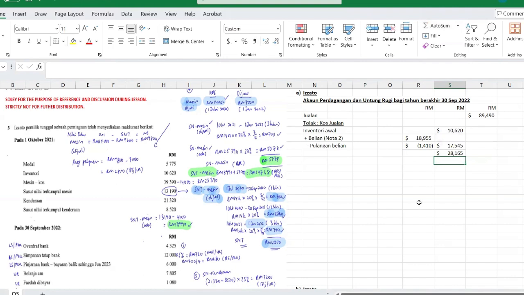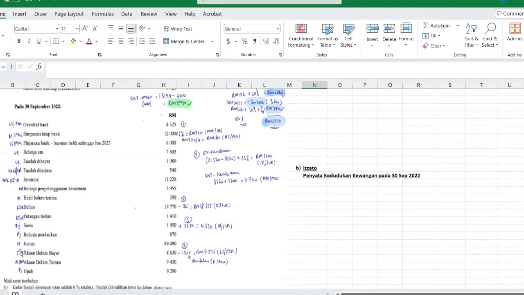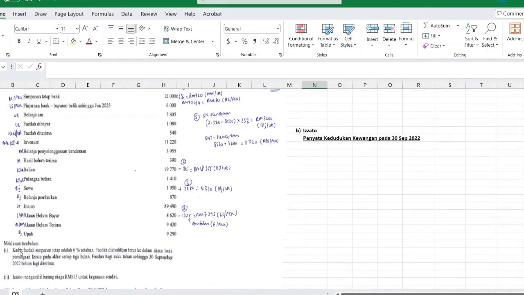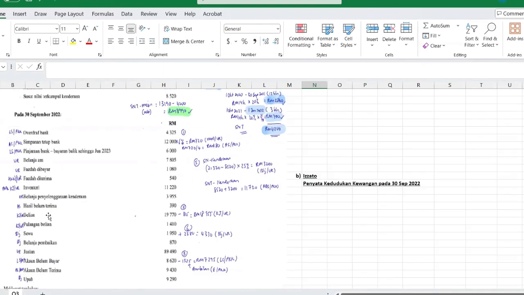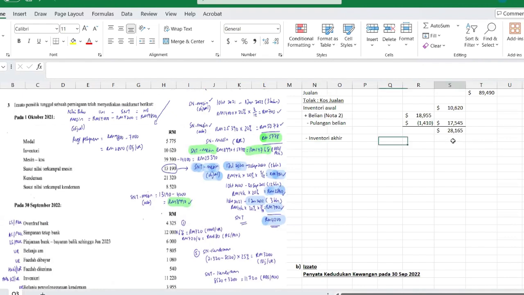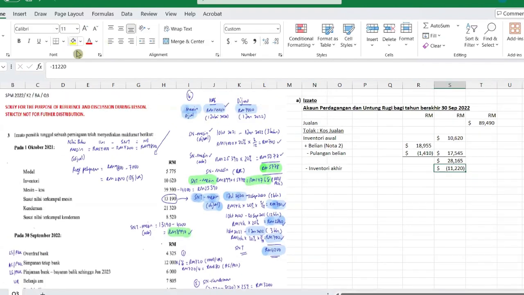Let's put a subtotal, inventory awal plus belian in total. This is cost barang untuk dijual. And then we can minus stock akhir or inventory akhir. Inventory akhir in the year is 11,220. So let's deduct this amount. With that, we'll get the cost jualan.